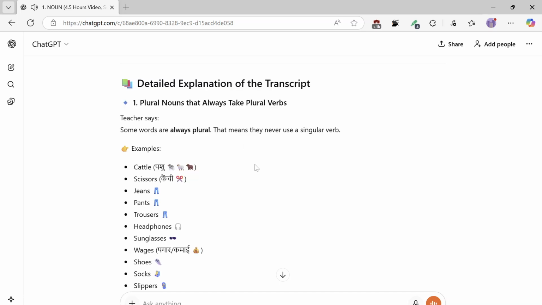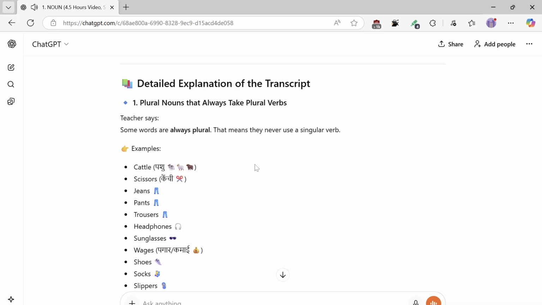Act like your English teacher for beginners. I will translate the Hindi parts into very simple English, explain slowly, add examples, and make it colorful with emojis. At the end, I'll give you a clear summary so you can revise quickly. Detailed explanation of the transcript.